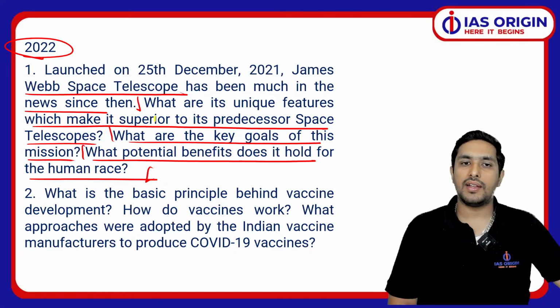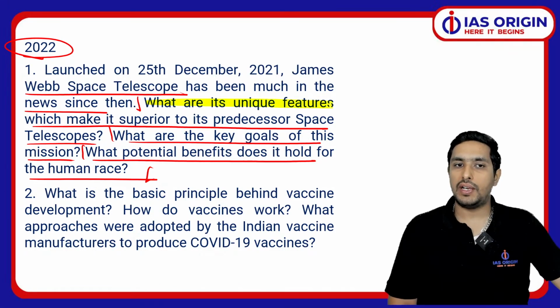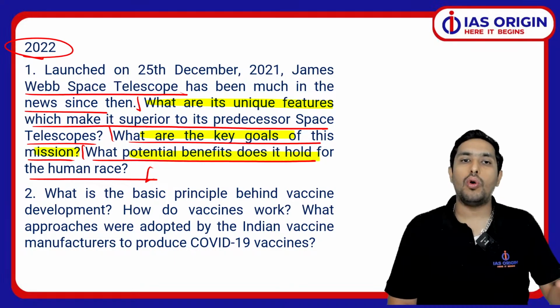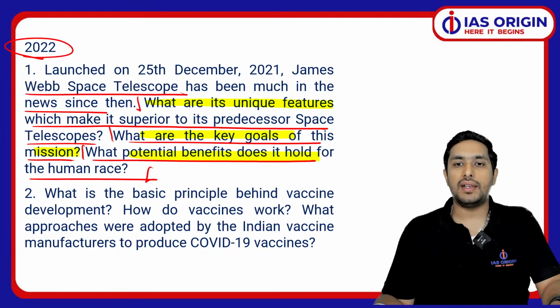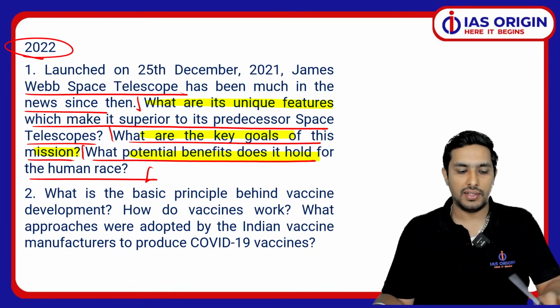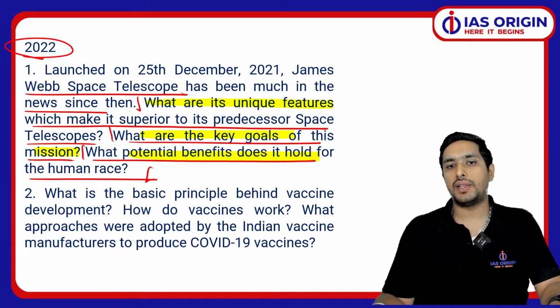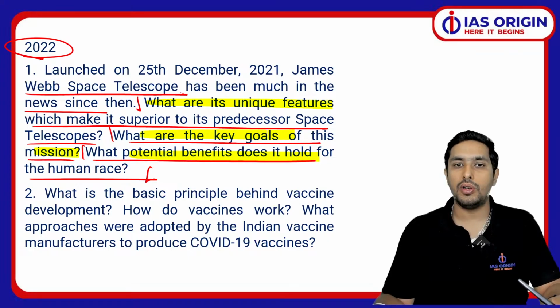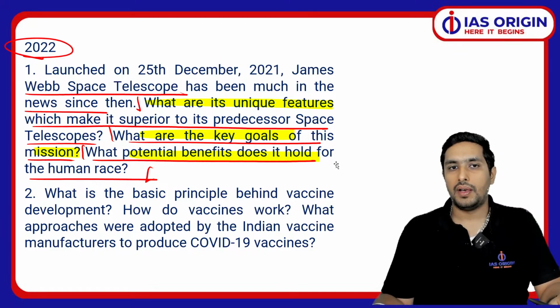So you can see what all it has asked in this question. It has asked you about this telescope, its unique features, and key goals of the mission, potential benefits, all these things. So again, you should be in a position to decode all the things together if you are writing an answer. This is very important for you. Be very clear whenever you're writing an answer that you touch upon all these important dimensions which have been asked in the paper. This is very important. Clear?